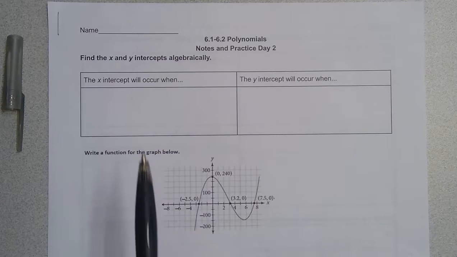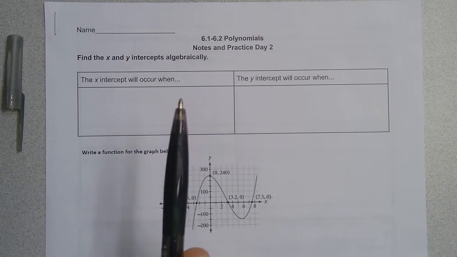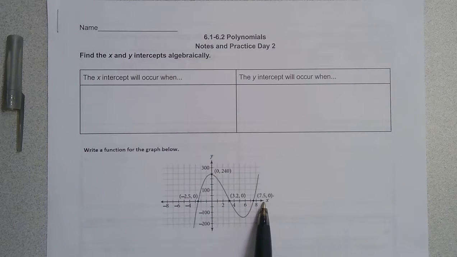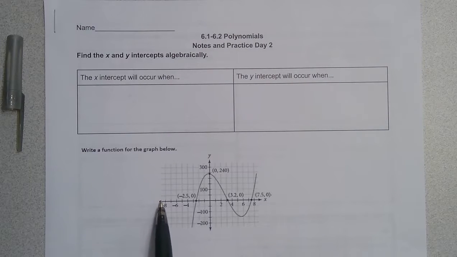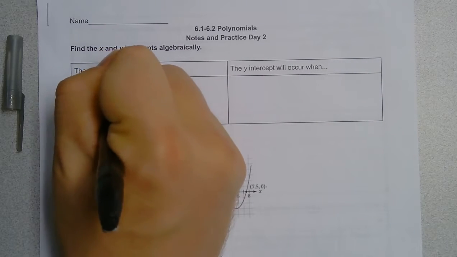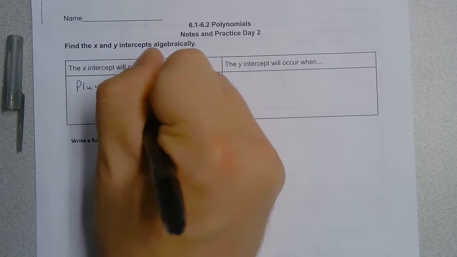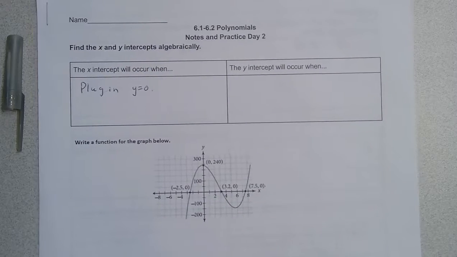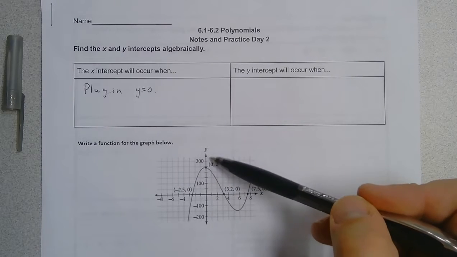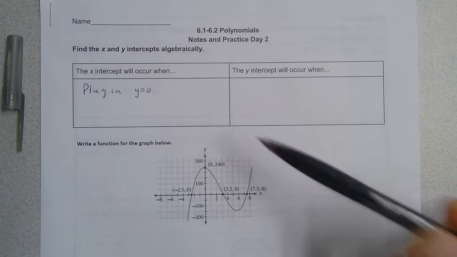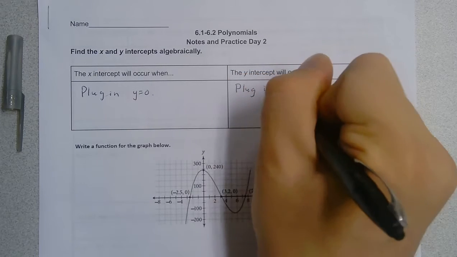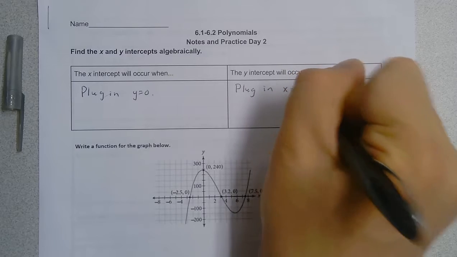Okay, ladies and gentlemen, so we're going to look at finding the x and the y-intercepts algebraically. So in looking at the x-intercepts, or on the x-axis, this is actually the horizontal axis when y equals 0. So what we're going to do is plug in y equals 0 into the function. And the y-intercept will occur, again, looking at the y-intercept, that's actually the vertical line, x equals 0. So what you're going to do is plug in x equals 0.